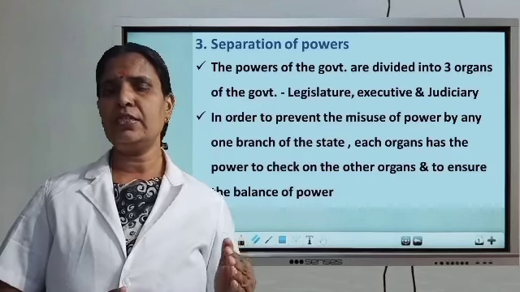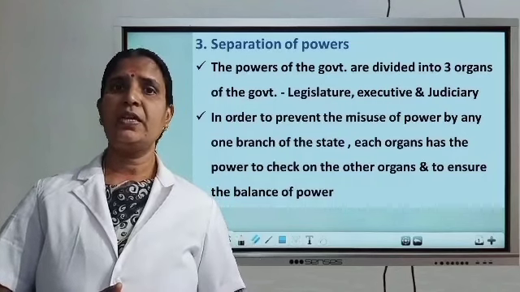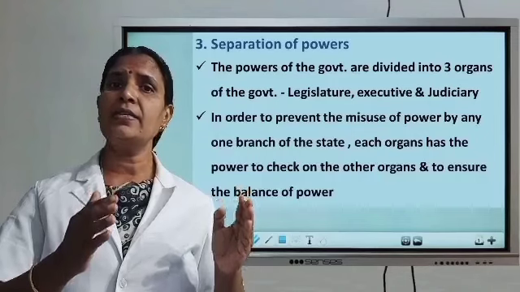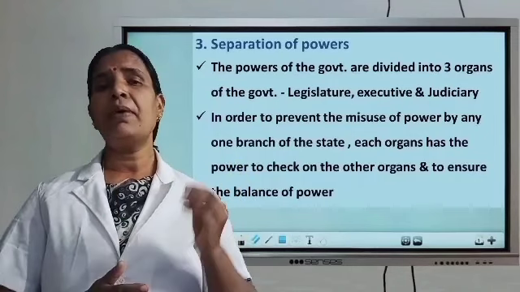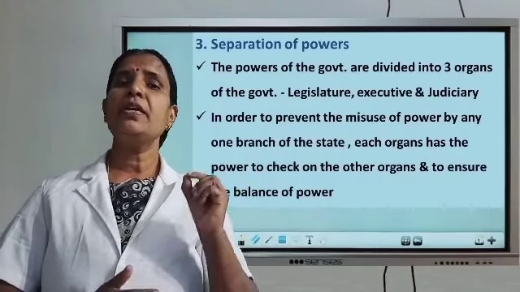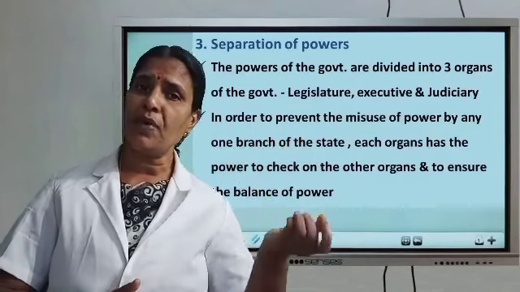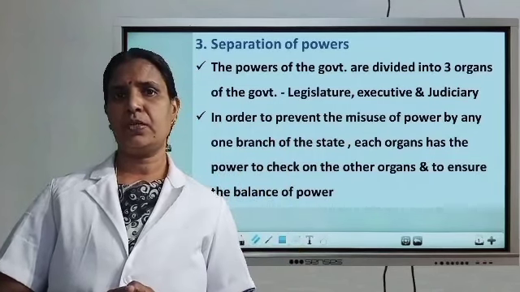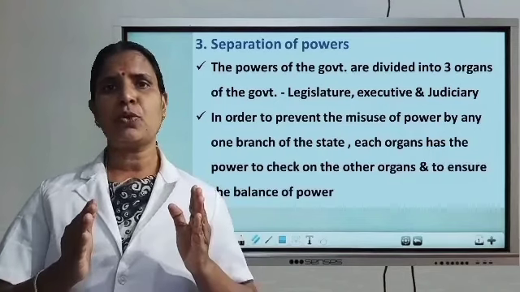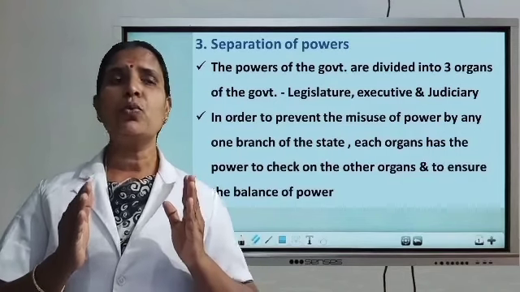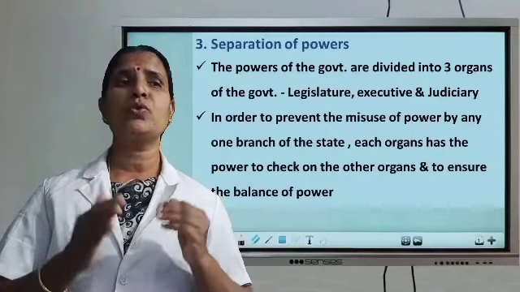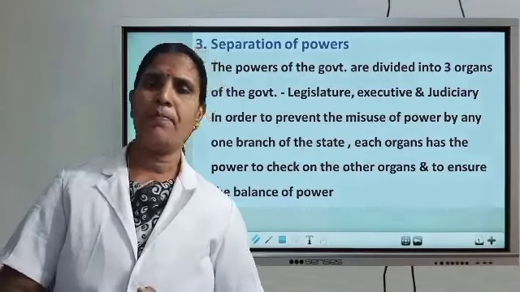Executive, legislature and judiciary: each organ has separate power, but at the same time each organ has the right to check the power of the other organs. That is to ensure the balance of power.